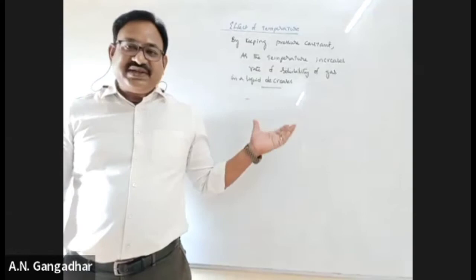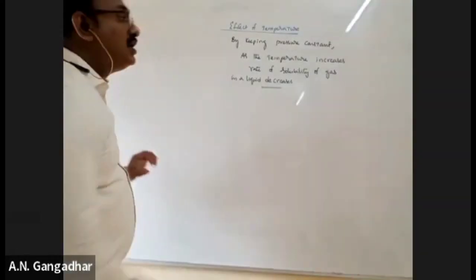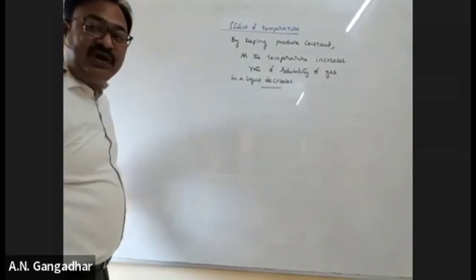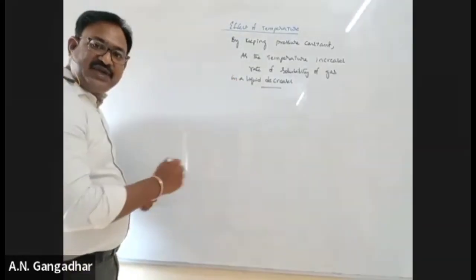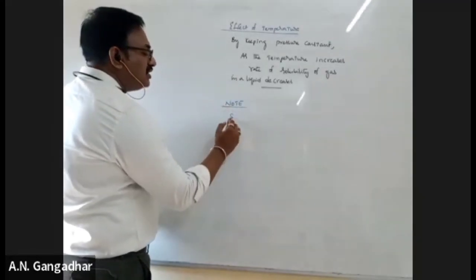So until now, what we studied is about the physical equilibrium. Here, let me go through some important points from this entire physical equilibrium. Keep a note there. Listen.